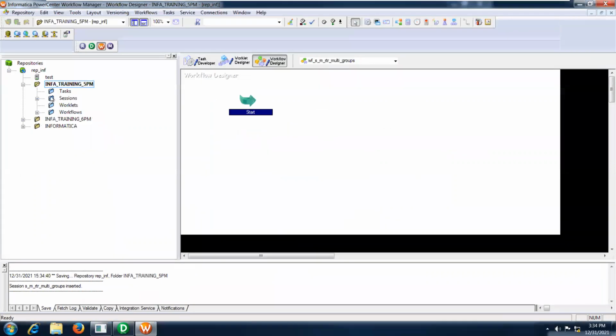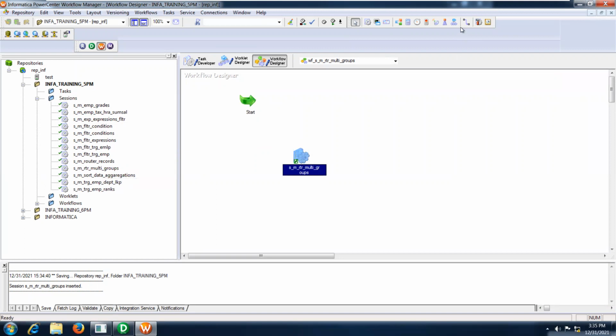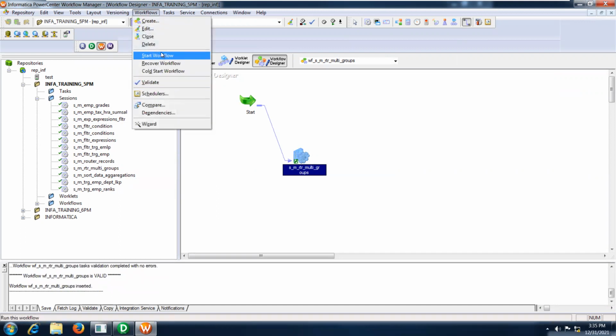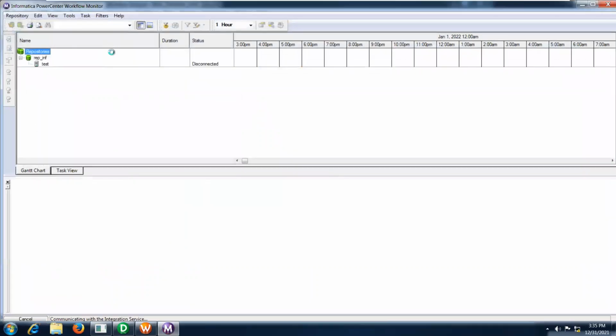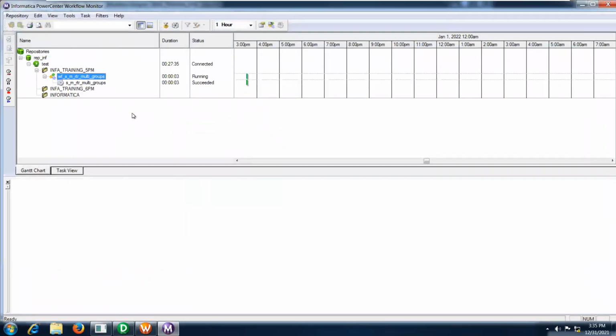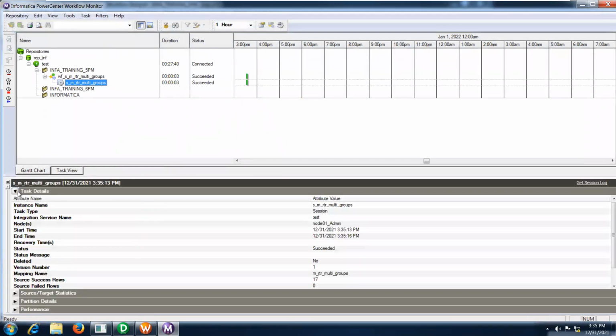To maximize the window, go to here and take multi. Yeah, this is the one, right? Then take link task, and we can configure with the help of the task. On the workflow, you can start workflow. Here we are able to see, yeah, my session completed successfully without errors.